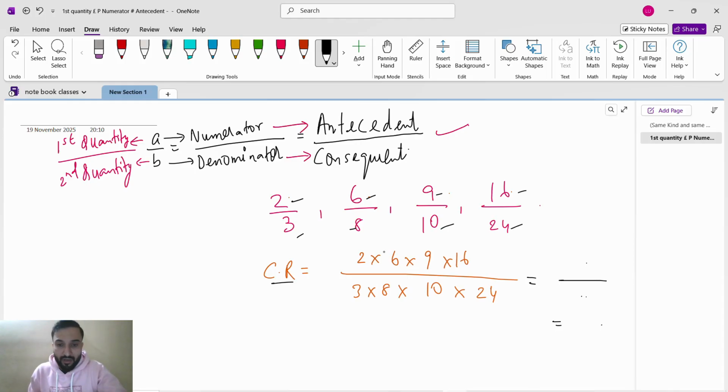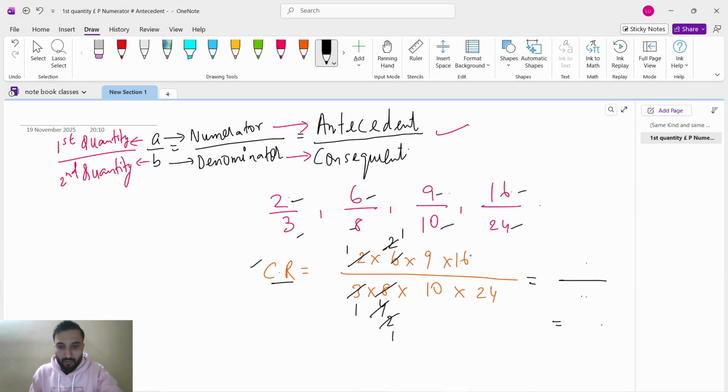So whenever you have to find the compound ratio, we will simplify here only. It will become very easy. Let's see. 2 1 the 2, 2 4 the 8. 3 1 the 3, 3 2 the 6. Again 2 1 the 2, 2 2 the 4.